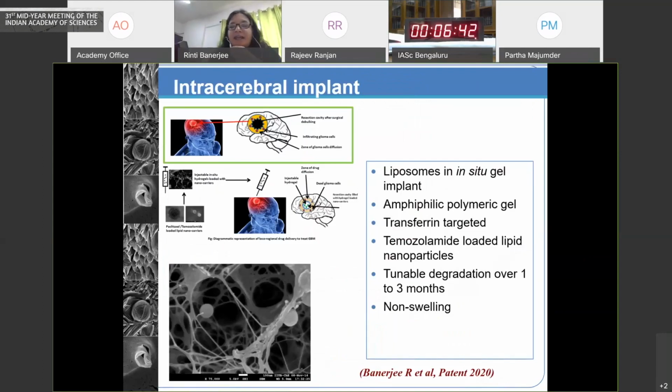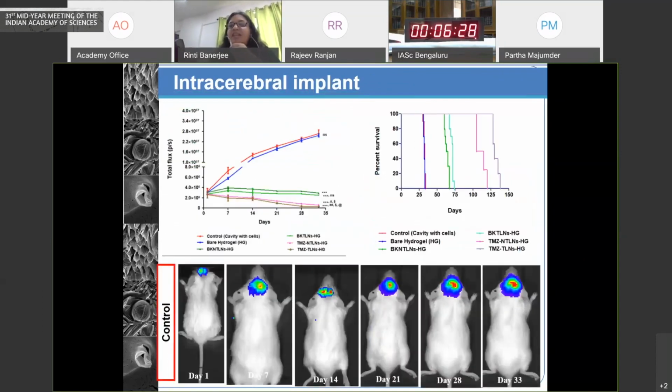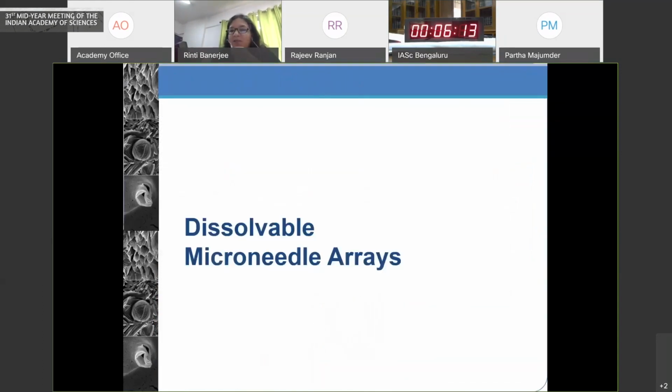A similar concept of in situ gels, but this time amphiphilic in nature and non-swelling so that there's no increase in the intracranial pressure, is used as an intracerebral implant. This is meant for post-surgery in glioblastoma, which is the brain tumor. Now, what you find here is that with the implant, you have a reduction in the tumor load and a vast improvement in the survival aspect. And this is promising because this is a very hard to treat tumor.